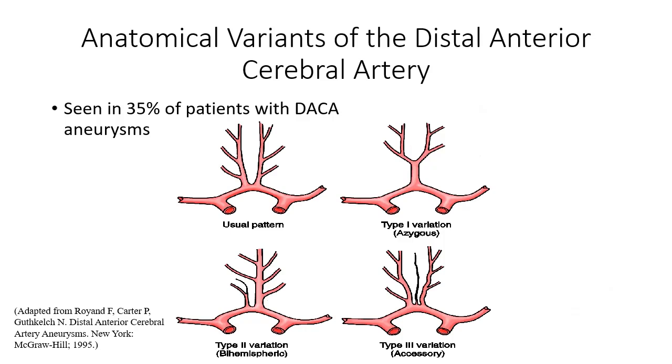Anatomical variants of the distal anterior cerebral artery include the presence of an unpaired A2 segment of the ACA known as an azygous ACA, a bihemispheric ACA in which a single DACA supplies both hemispheres, or the presence of an accessory A2 segment in which there is triplication of the A2 origin. These anomalies are seen in 35% of cases of distal ACA aneurysms, and so it behooves cerebrovascular surgeons to be aware of this variant anatomy.